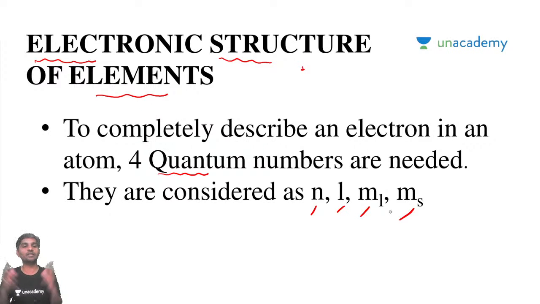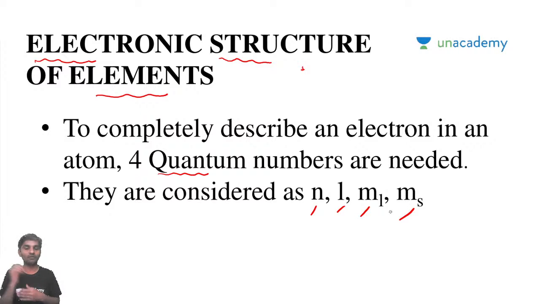The same concept is here, something called the electronic structure of an element. The electronic structure of an element defines where an electron is. It is trying to locate an electron. It simply defines the position of the electron, where it is, how it is. And for that, we need 4 quantum numbers. What are they? We call them N, L, ML, and MS.